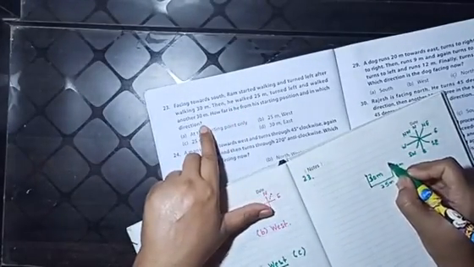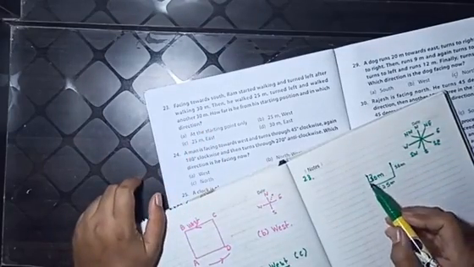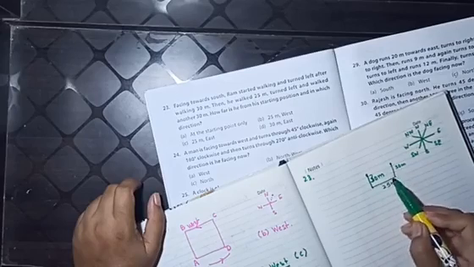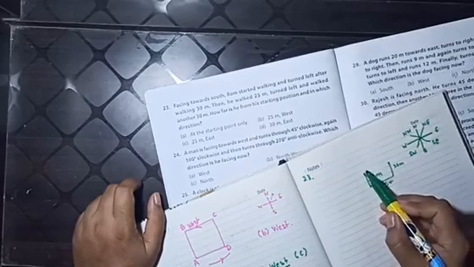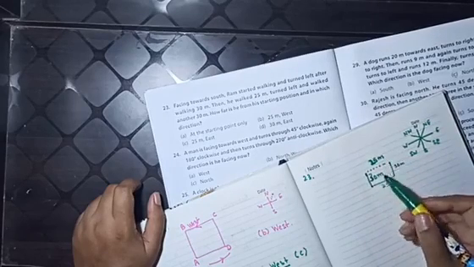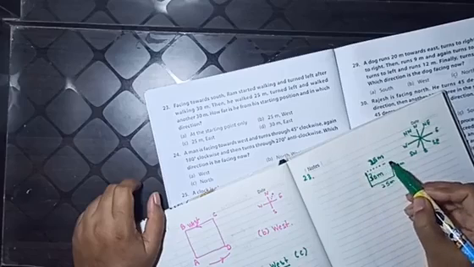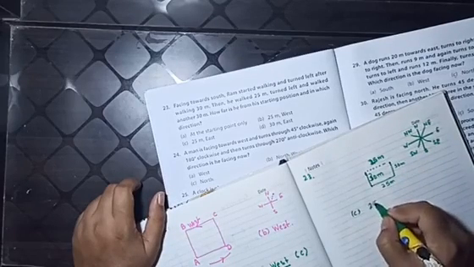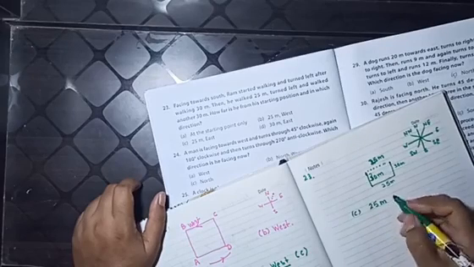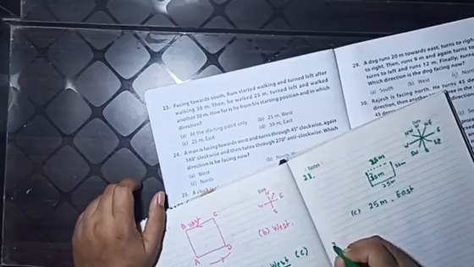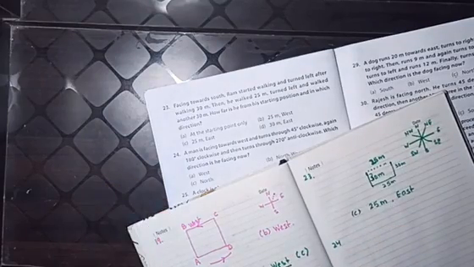So children, he is here. First of all, from the starting position, the distance is just 25 meters. If I actually see this distance, this is 25 meters, right? And from this position, he is standing towards the east. So our answer is 25 meters he has moved from his starting position, in the east direction. Follow?